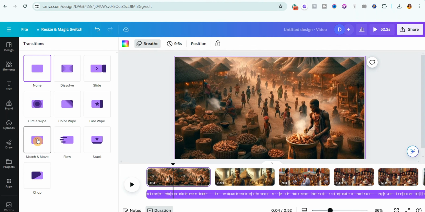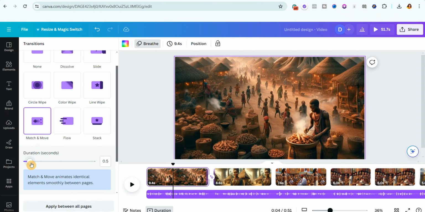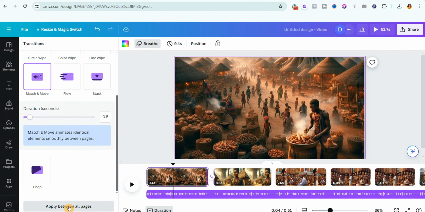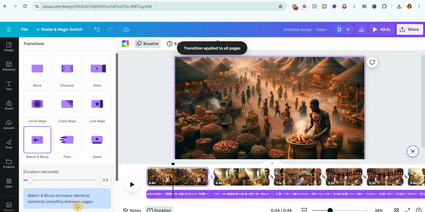So I'm going to click on it. Then you can increase the duration or decrease the duration. But I'm going to leave it at the default setting, which is 0.5. And then I'll scroll down and click on apply between all pages. You can see that transitions have applied to all pages.